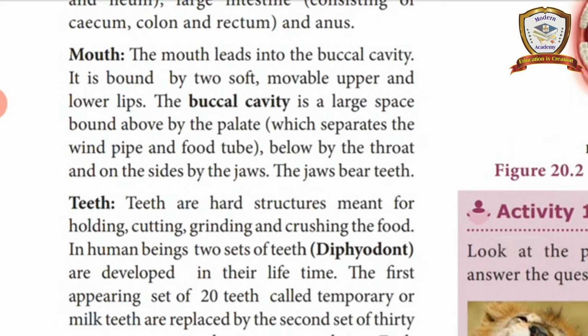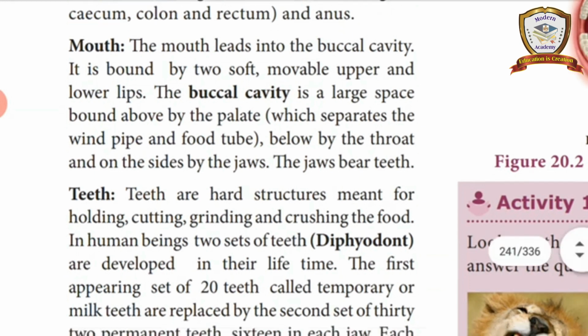What is mouth? Just the opening of the buccal cavity is called mouth. It is made by two lips, upper and lower. And the buccal cavity is a large cavity present inside the mouth.